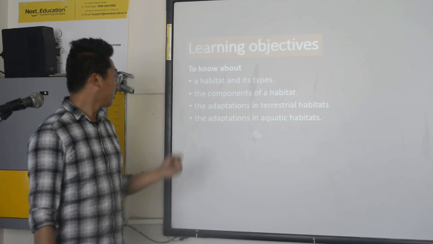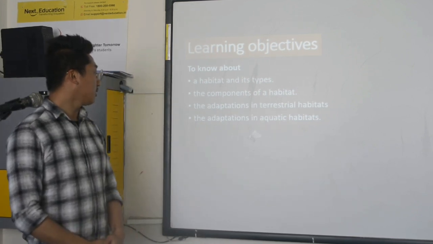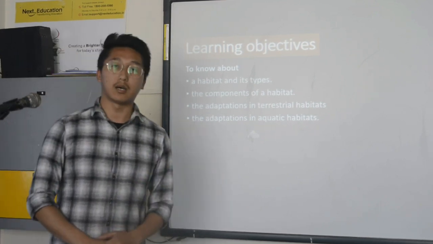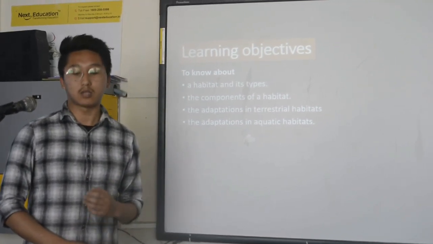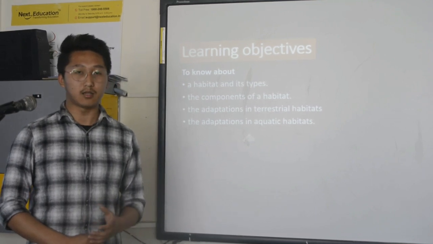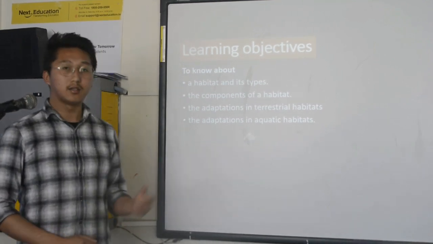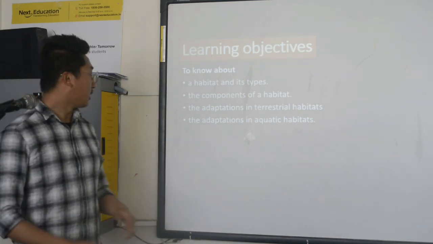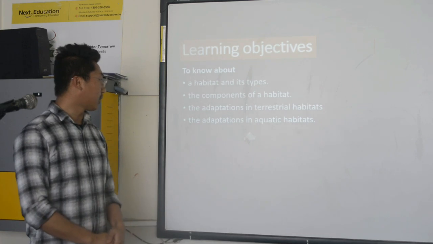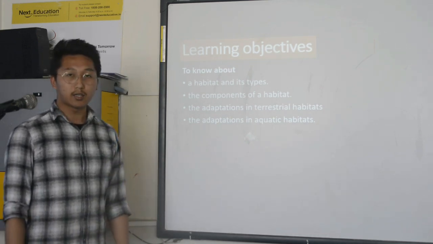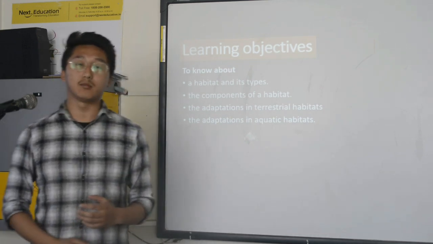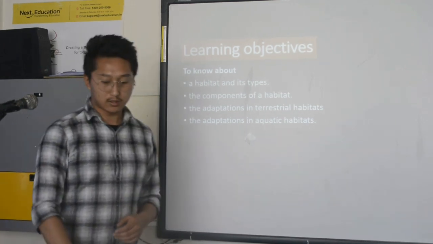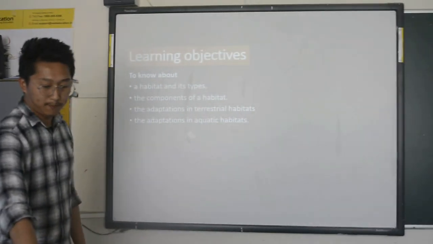After that, the next objective is adaptation in terrestrial habitats. We'll learn about how the animals have adapted themselves to their environment. The last one is adaptation in aquatic habitats, so we learn about all the animals and living organisms that live in water. Okay, we'll start with the chapter.